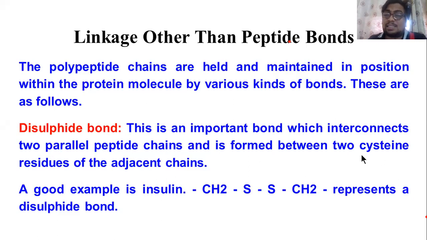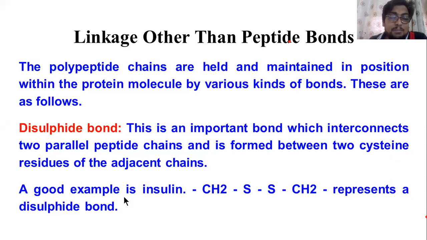From the cysteine, that is, two cysteine residues of the adjacent chains. Cysteine is one kind of amino acid. The residue produced from the cysteine is where the disulfide bond emerges.